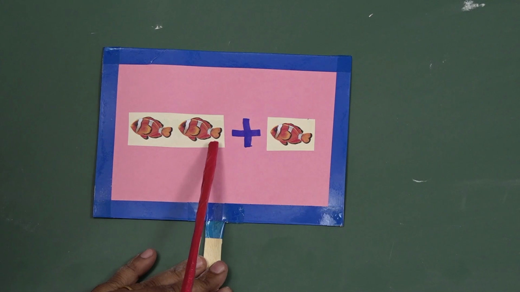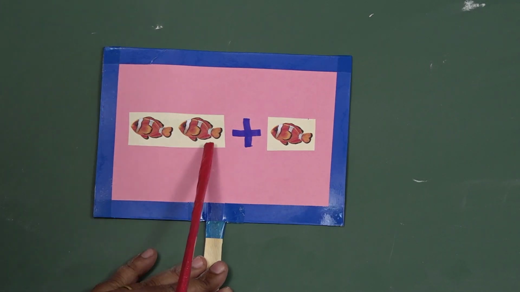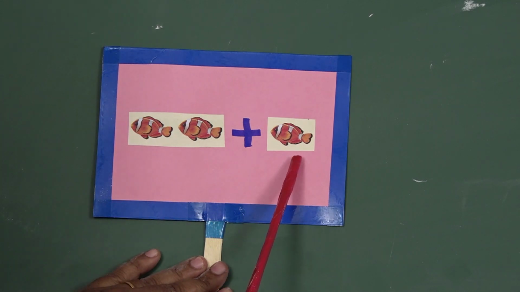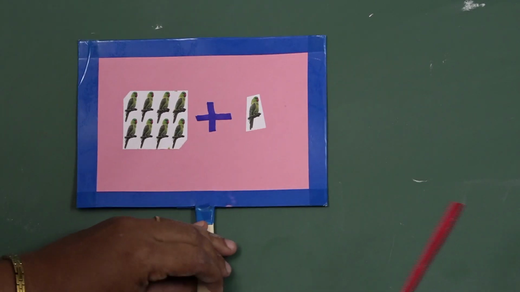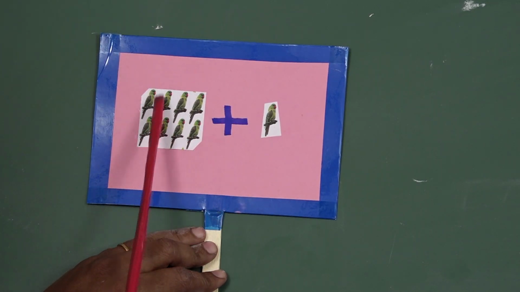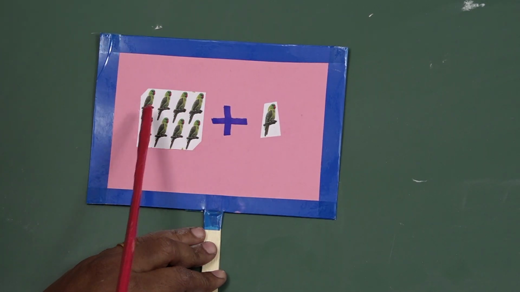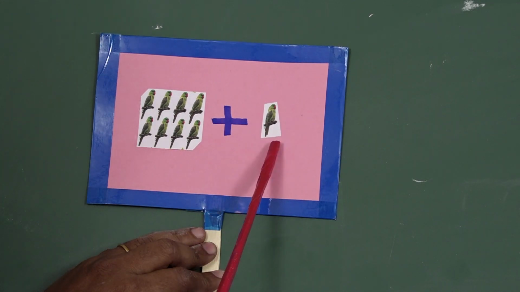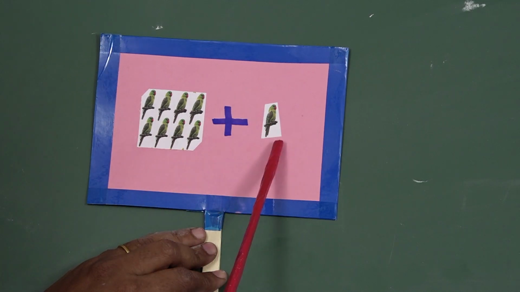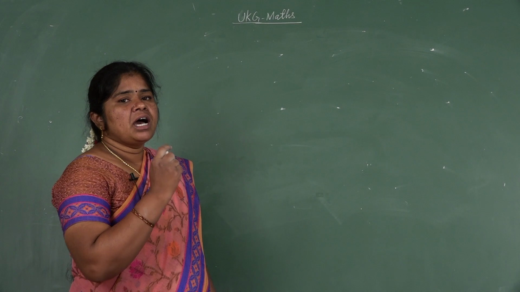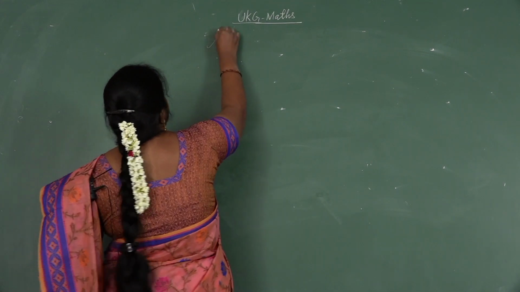How many fishes are here? 1, 2. How many fishes here? Only 1. 2 and 1 more are 3. How many parrots are here? 1, 2, 3, 4, 5, 6, 7, 8. How many parrots is here? Only 1. 8 and 1 more are 9. Now I am going to introduce addition table.